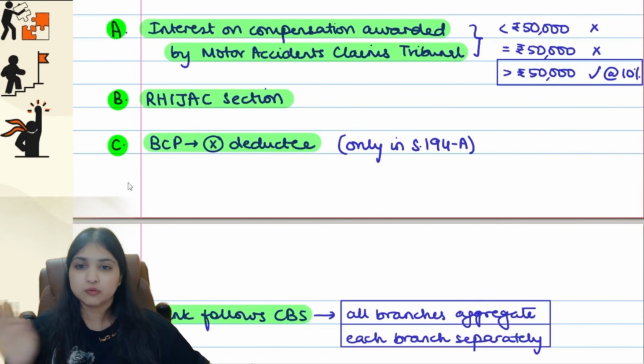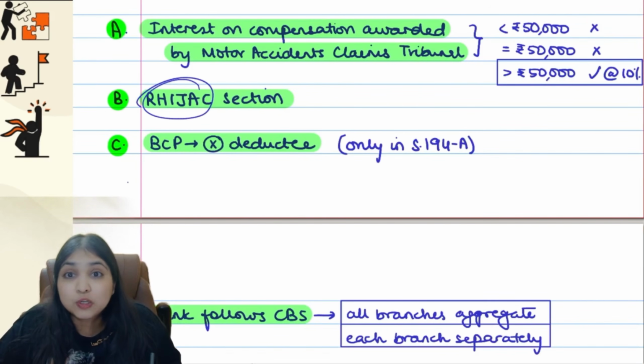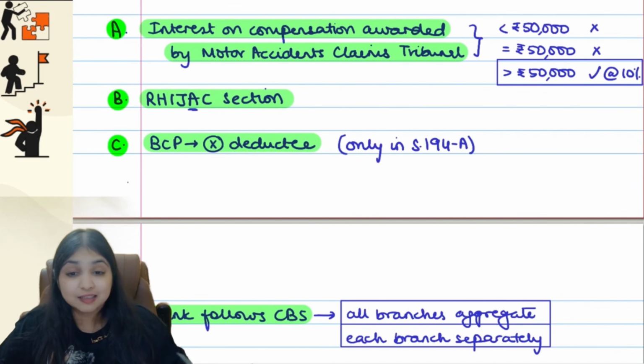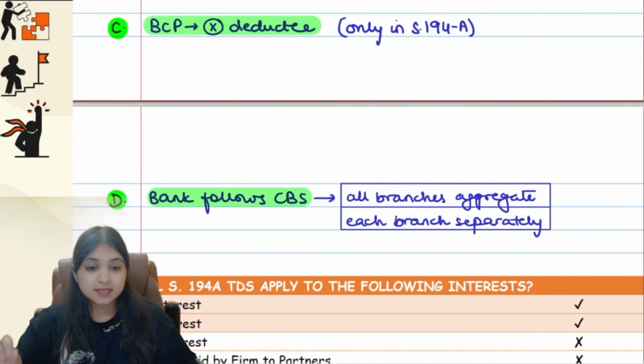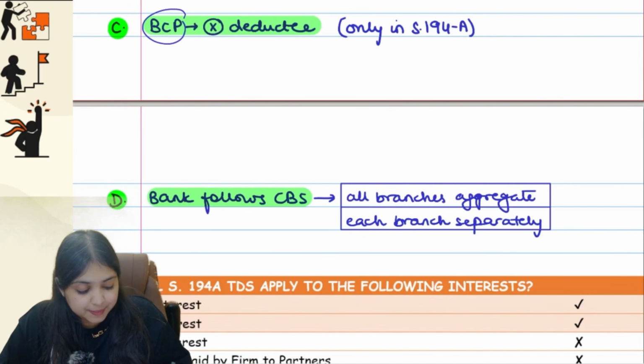The limit is 50,000. Okay guys, I already told you it's an R high check section, 194A. So therefore we will trouble the deductor. Then listen to the next point. BCP, that is your bank, cooperative bank and post office, they cannot be deductee under section 194A.